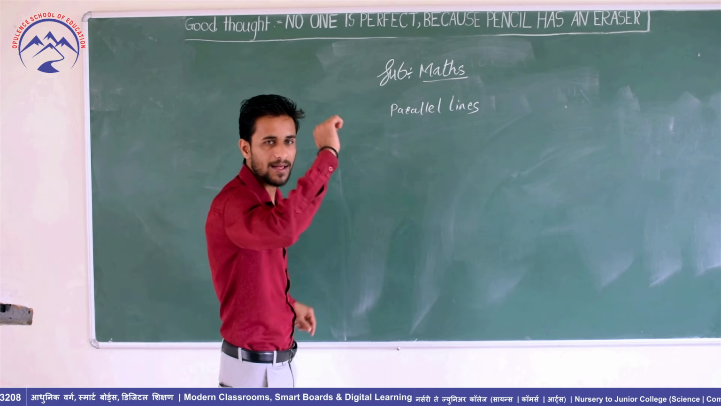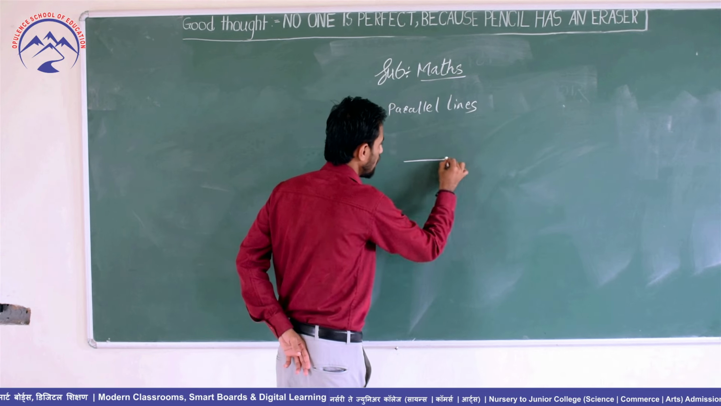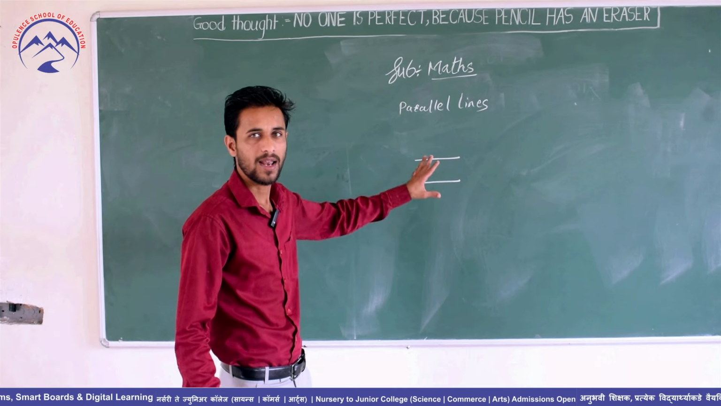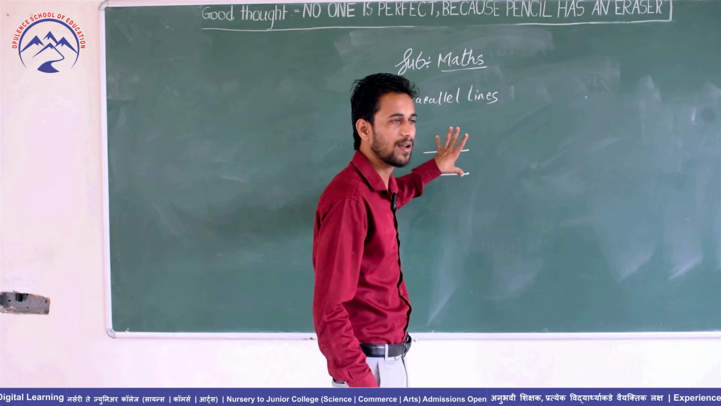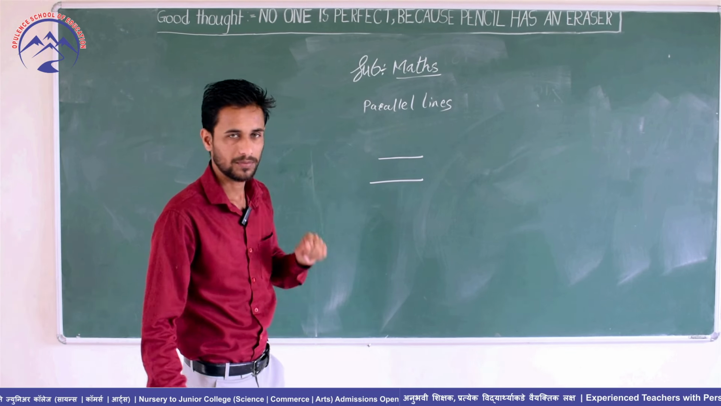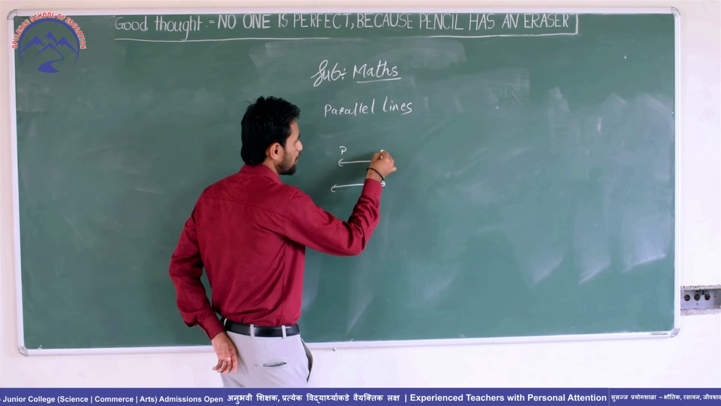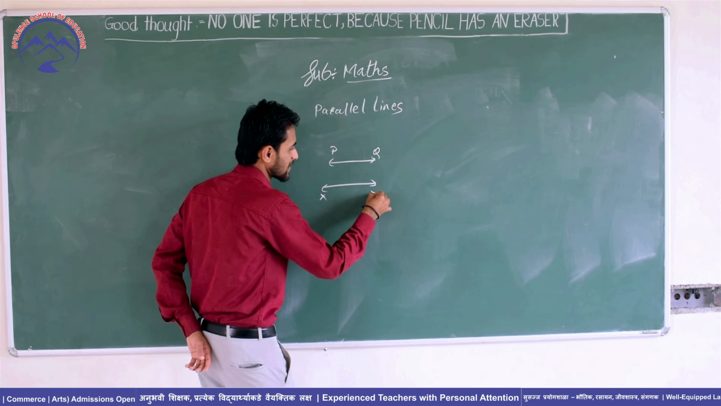Now tell me Masira, stand up. What do we call these lines? Parallel lines. These are two parallel lines. Now sit down. Let me name them P, Q and X, Y.